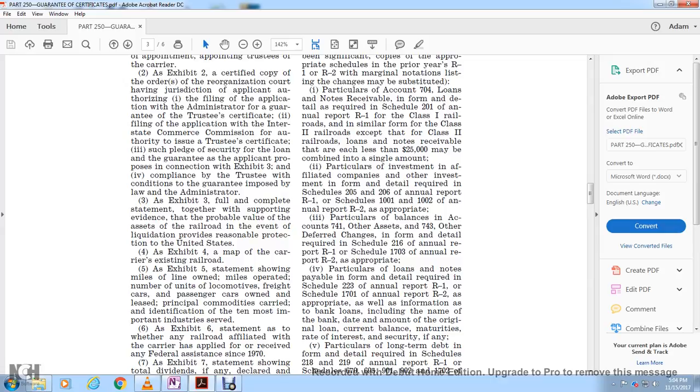3. Particulars of the balance in accounts 741, other assets, and 743, deferred charges, inform of the details required in Schedule 216 of the annual report R1, and Schedule 1703 of the annual report R2, as appropriate.